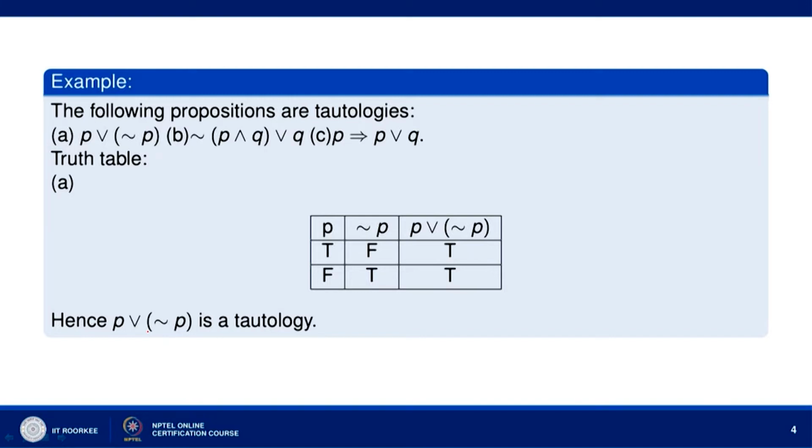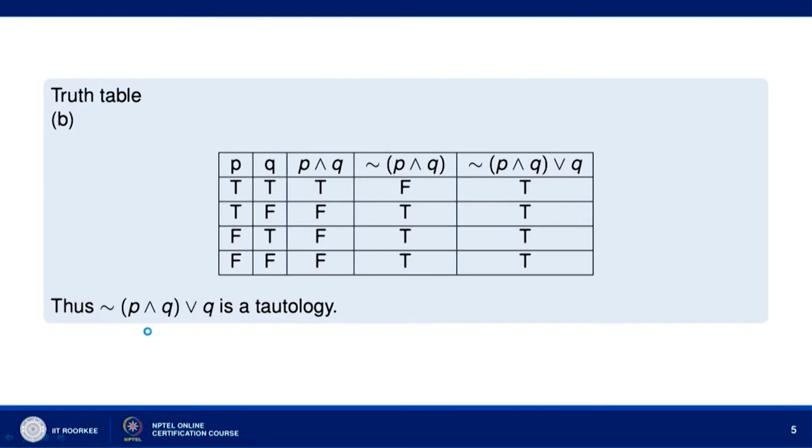Let us take the second proposition, not (P and Q) or Q, and let us form the truth table. First we form the truth table for the cases of P and Q. P and Q have truth values TT, TF, FT, FF.